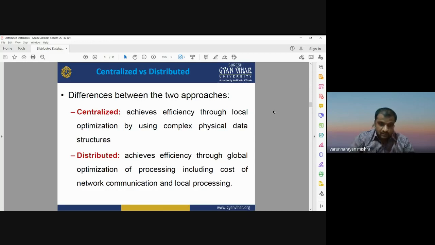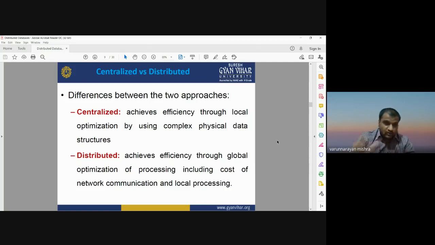It is the same way we are talking about local and global. Centralized means a local kind of database, where we work for local optimization by using complex physical data structures. Distributed, which is also known as global database, includes the databases stored at different locations throughout the network. In that you need to have some communication medium to connect with different locations of computer systems having some database. So centralized versus distributed means local versus global.